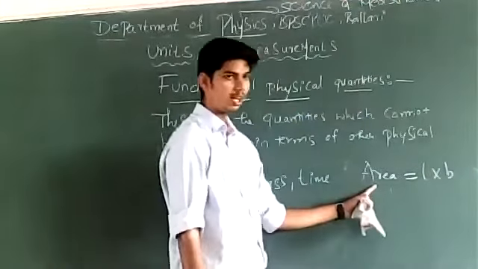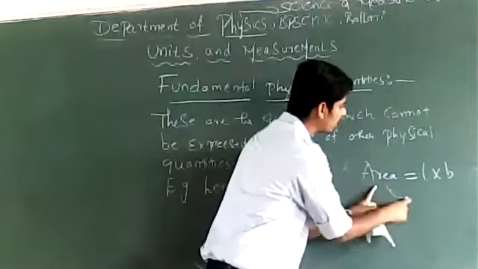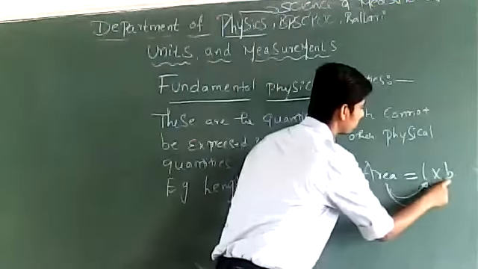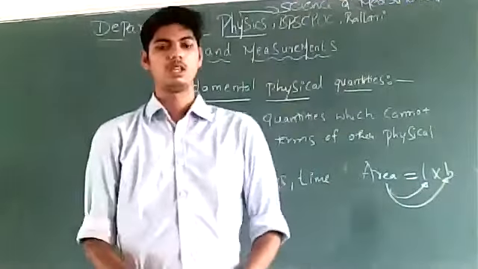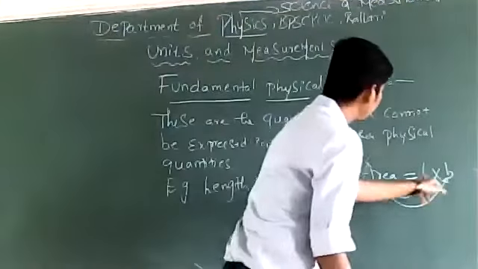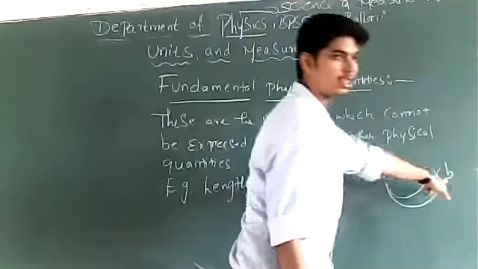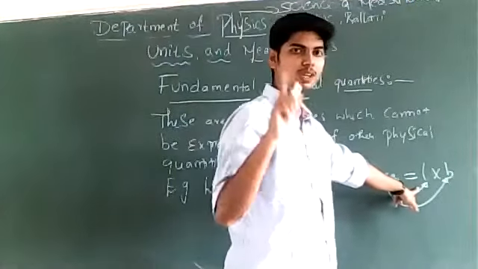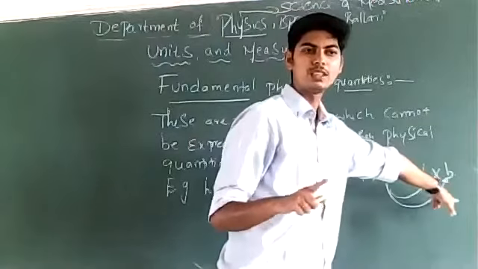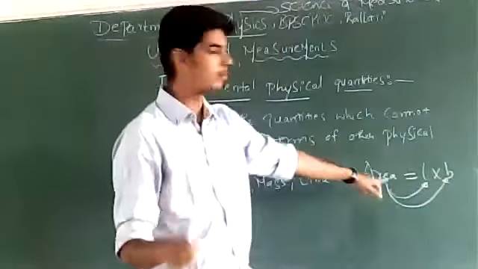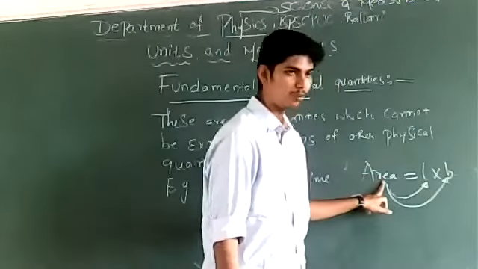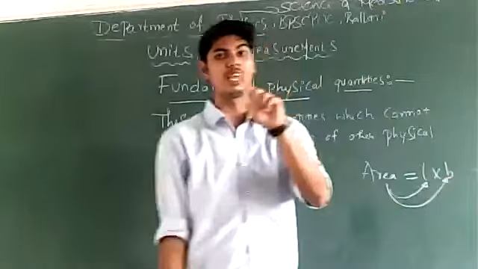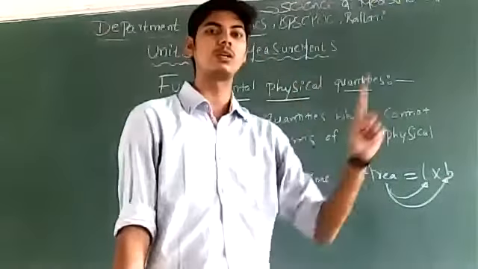See, area is expressed in terms of length and breadth. Area is a physical quantity, it can be measured. Length is also a physical quantity because it can be measured. Breadth is also a physical quantity because it can be measured. Now, one physical quantity is expressed in terms of other physical quantities. Area is expressed in terms of length and breadth.